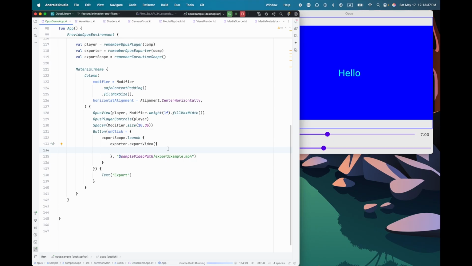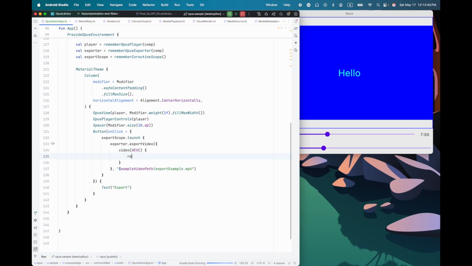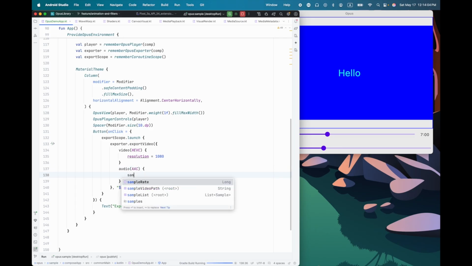But for example, I can come in here and say, okay, I want my video to be HEVC, and I want the resolution of the video to be, let's say, 1080p for my video export resolution, and let's say I want my audio to be AAC, and I want my audio sample rate, let's say, to be 44.1 kilohertz. So this is how you would set that up.